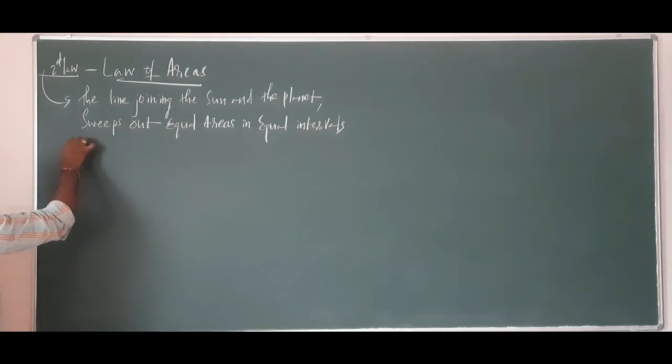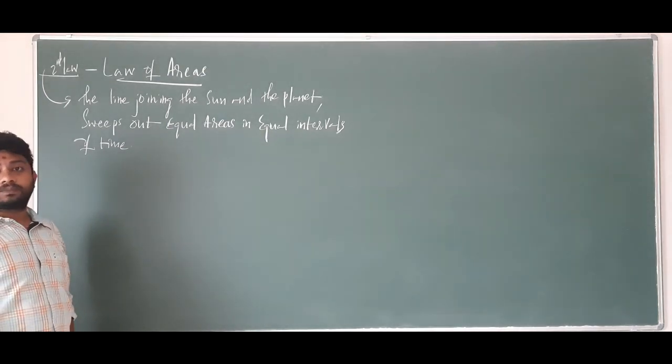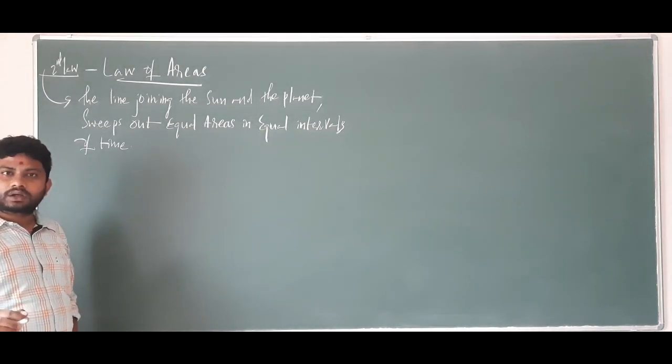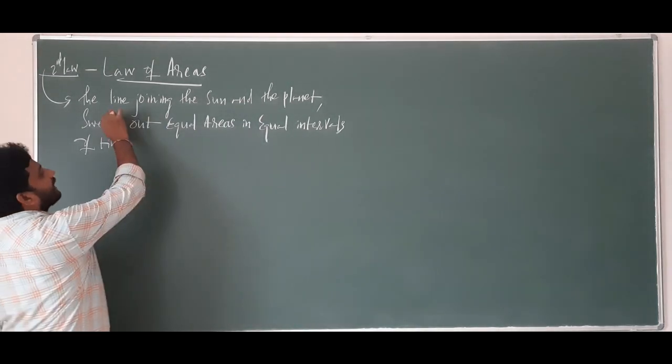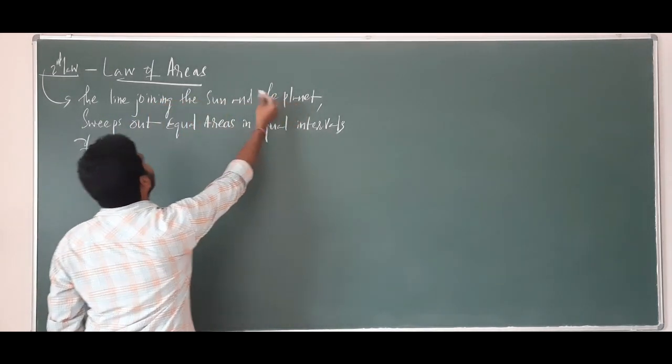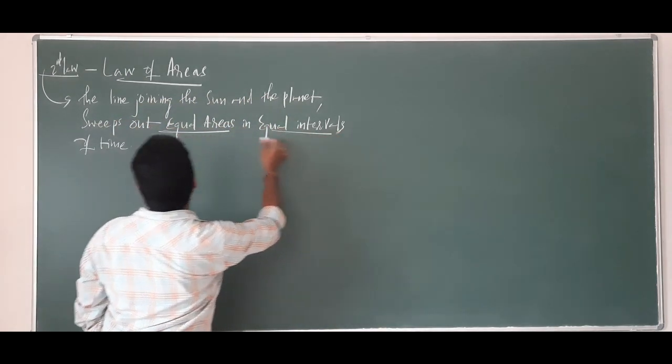Equal areas in equal intervals of time. So simple. It may be new for you, but it can be learned. The line joining the sun and the planet sweeps out equal areas in equal intervals of time.